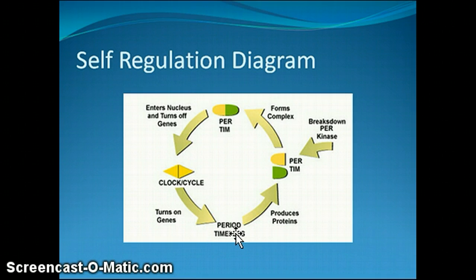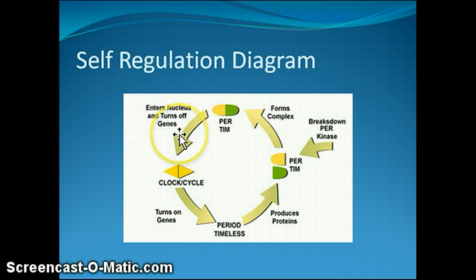Here's a diagram of self-regulation. It starts off with the mRNA in the cells. This produces proteins. They do not form complexes because of the light, so both proteins are being broken down. The light is then taken away, they form complexes, and move into the nucleus.